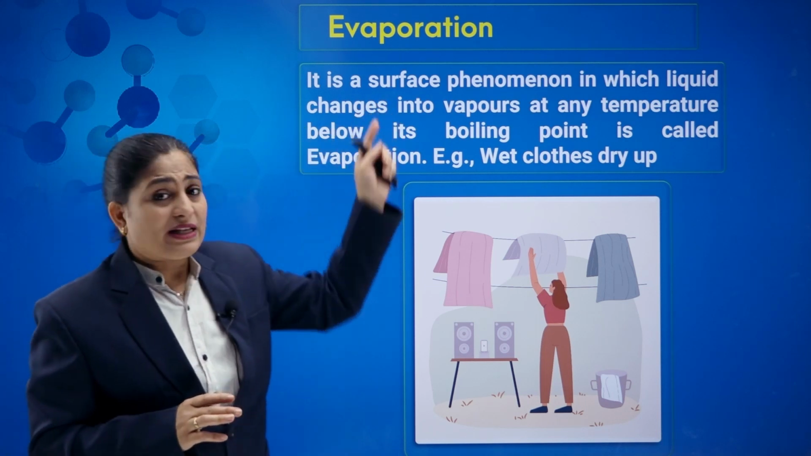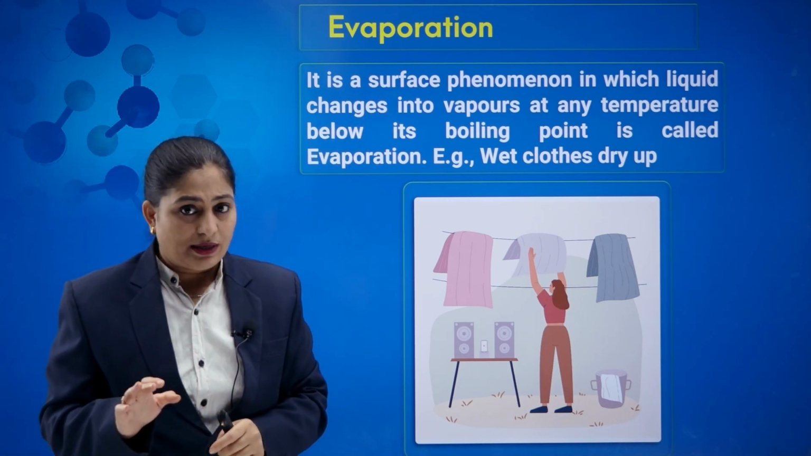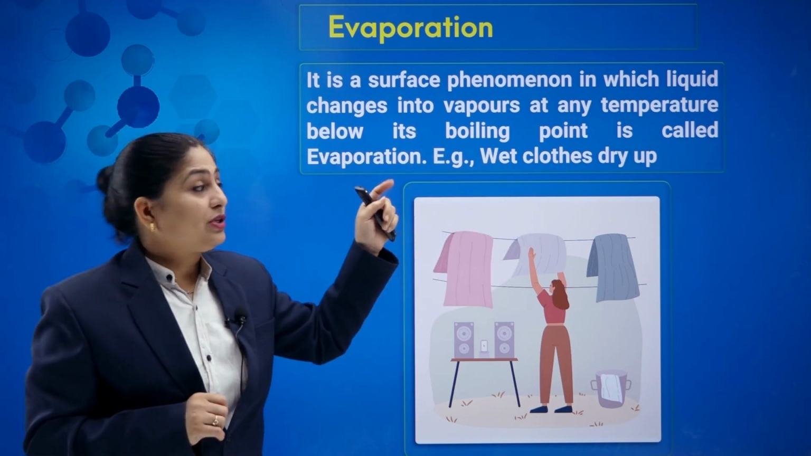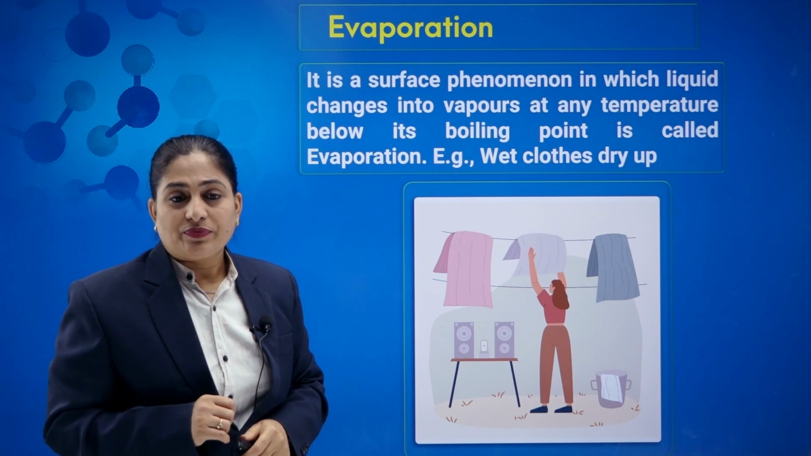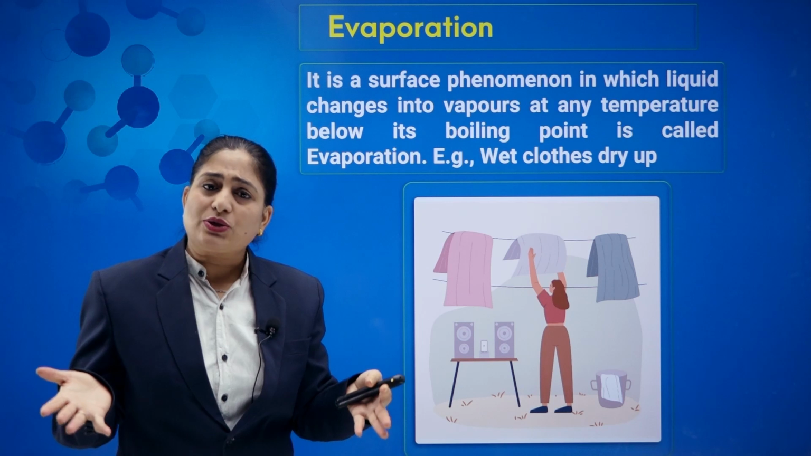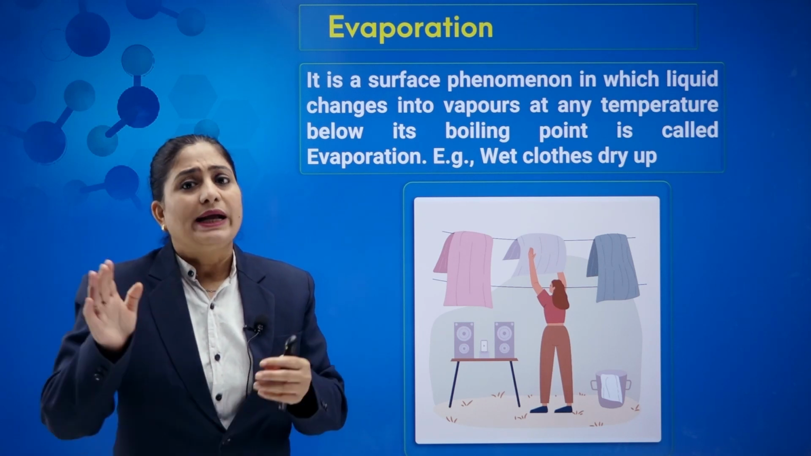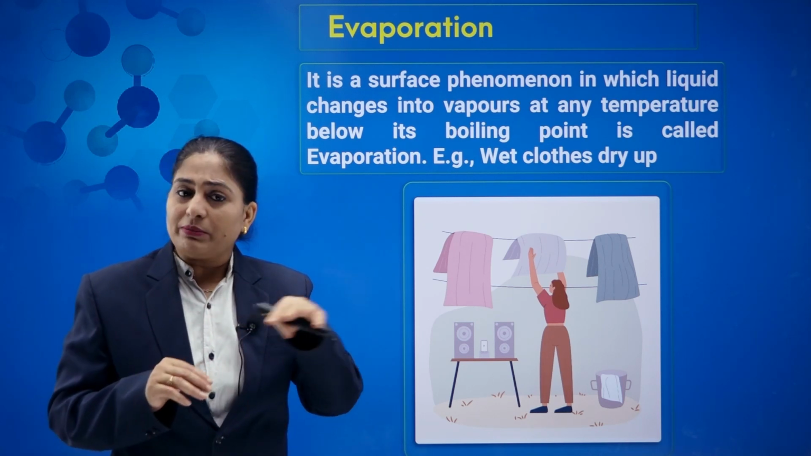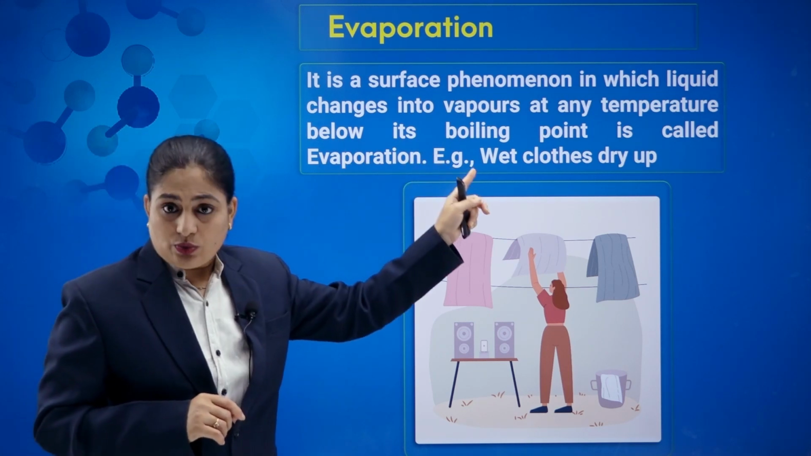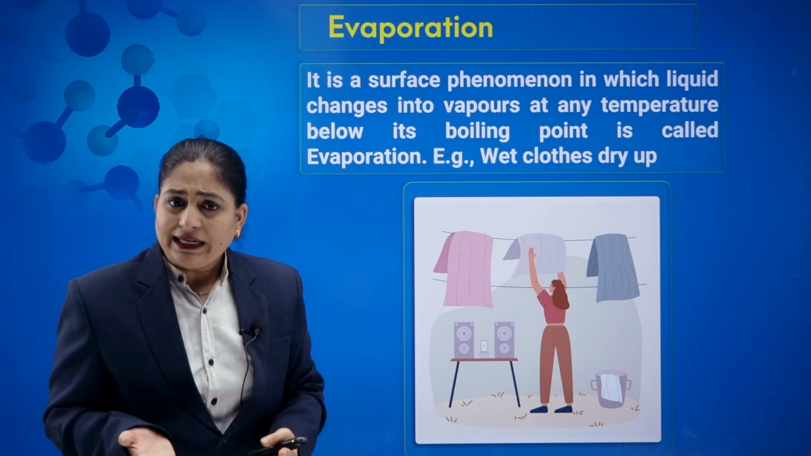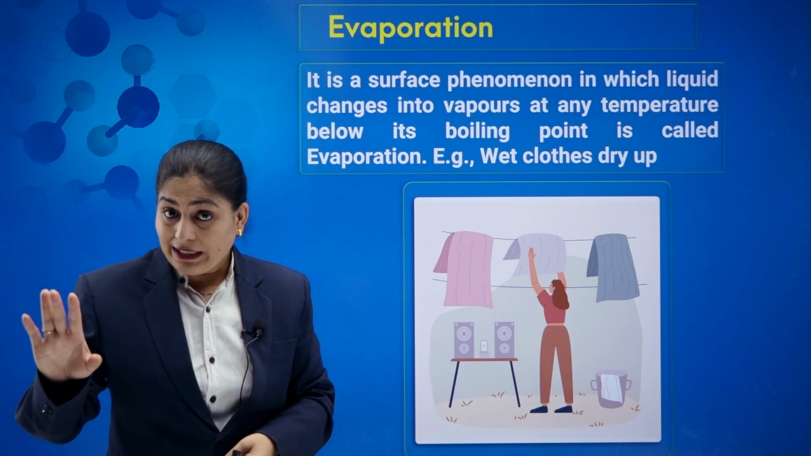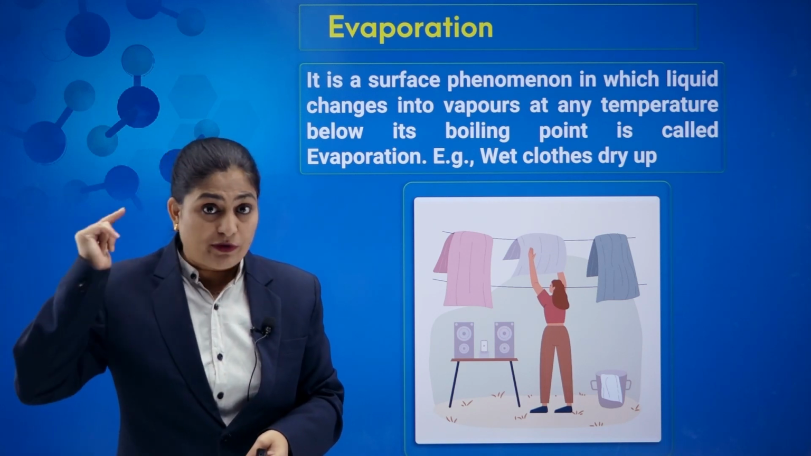So basically we can say evaporation is a surface phenomenon in which liquid changes into vapor at any temperature below its boiling point. It is a natural phenomenon, it takes place on its own. Surface phenomenon means it takes place on the surface, where the liquid changes into vapors, at any temperature below its boiling point. That means we are not boiling the liquid, still the liquid changes into vapor form.